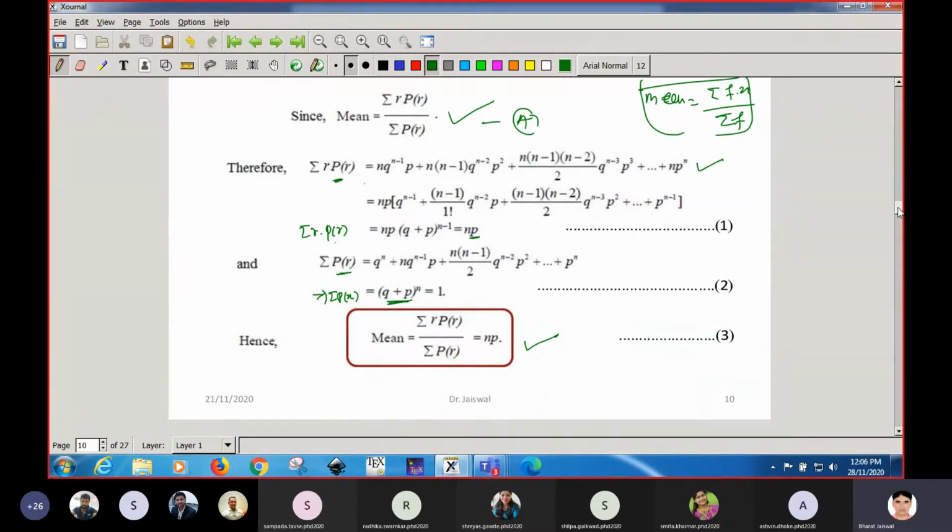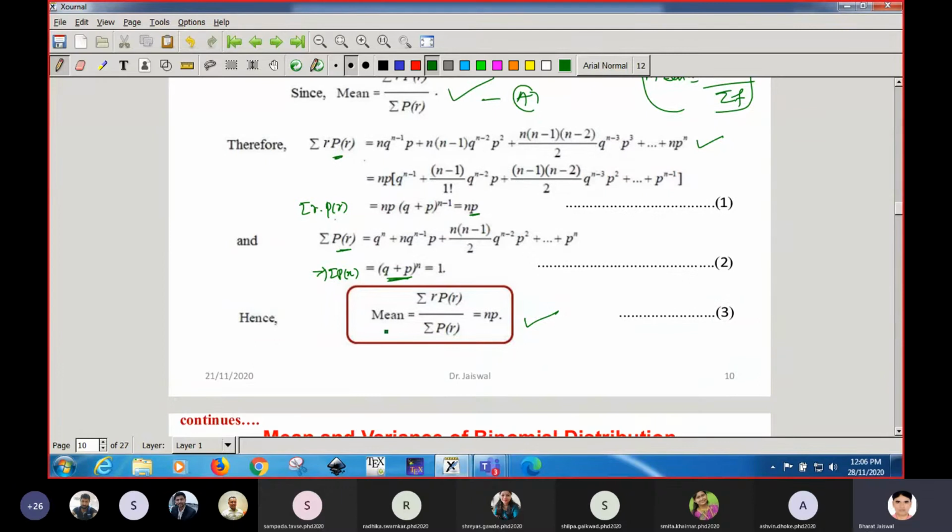Getting, students? So you have to remember this formula. The mean for the binomial distribution is always equal to np.